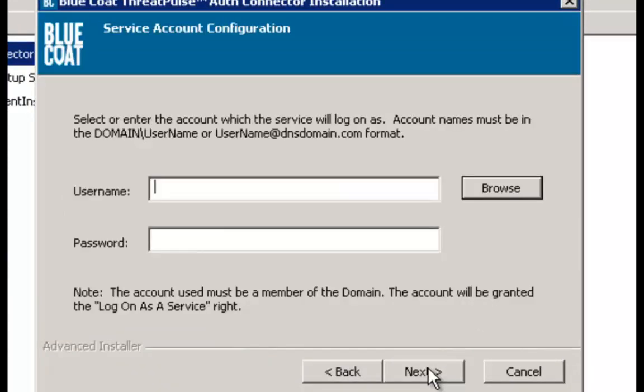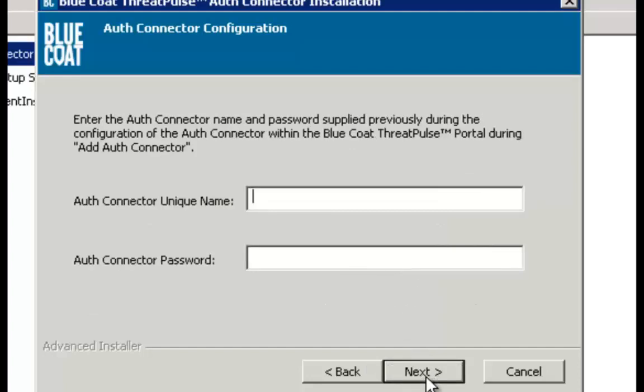Here, you're going to enter your username and password. Click Next.